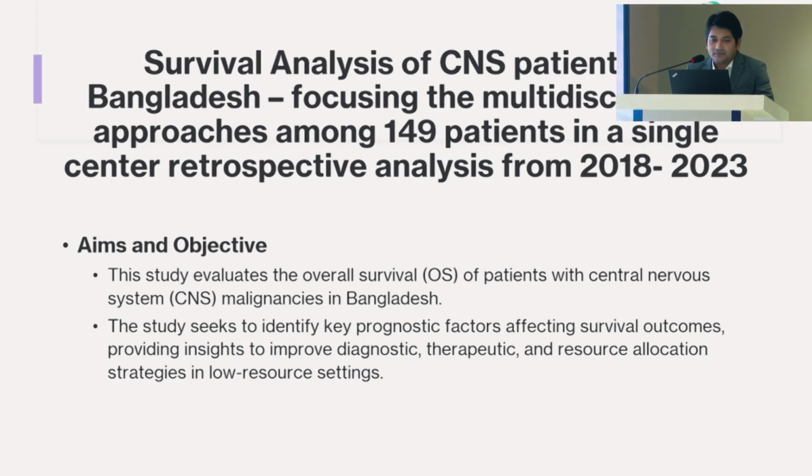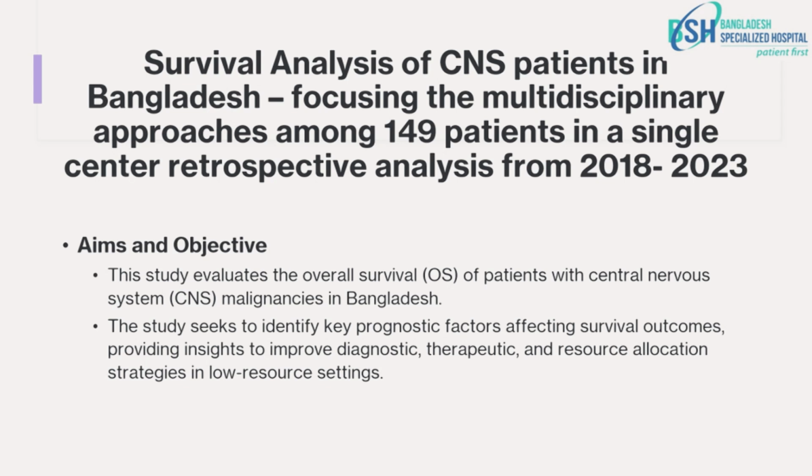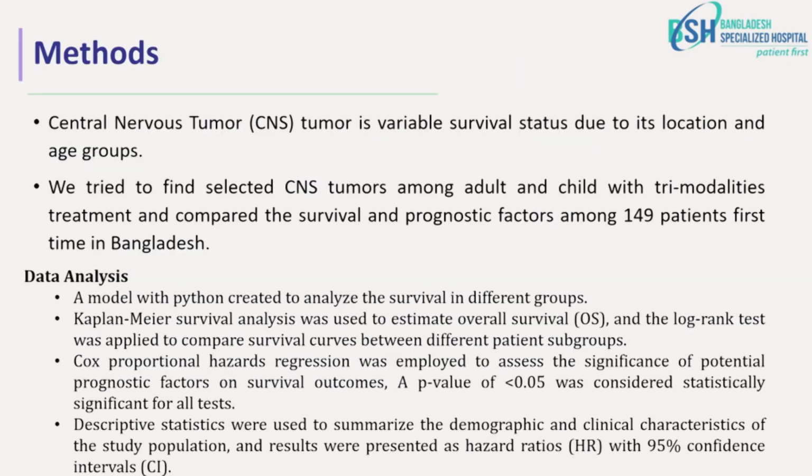What did we try to find in our study? We tried to find the survival analysis of CNS patients, first time in Bangladesh, I believe, focusing on the multidisciplinary approach among 149 patients in a single center retrospective analysis, January 2018 to December 2023. The aim was to evaluate the overall survival of patients with central nervous system malignancy in Bangladesh, and to identify key prognostic factors affecting survival outcomes, providing insights for improved diagnostic, therapeutic, and resource allocation strategies in low resource settings.